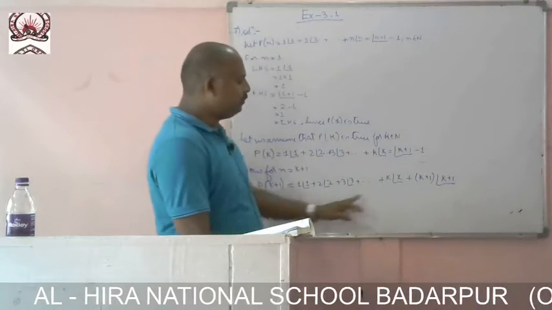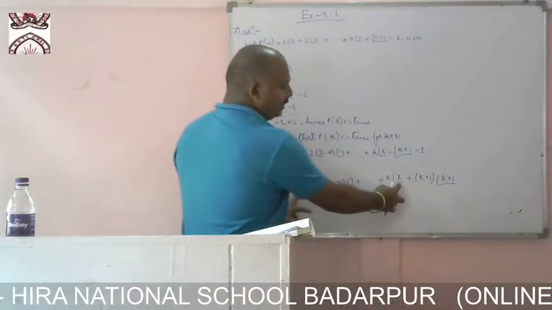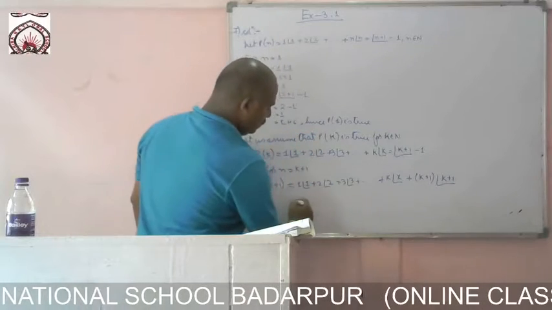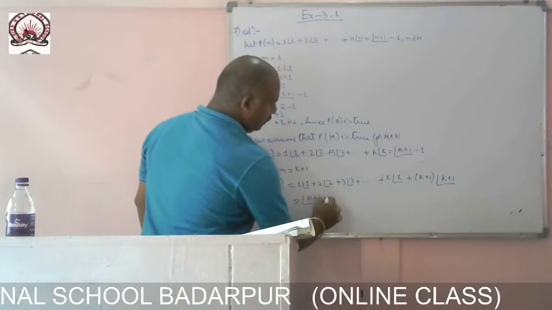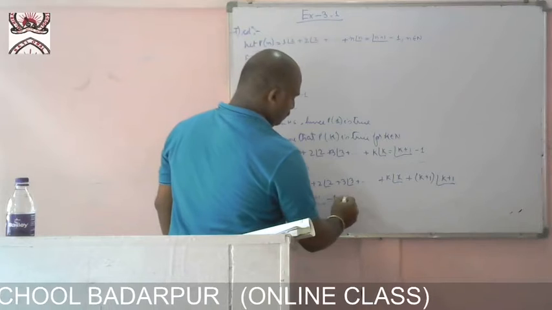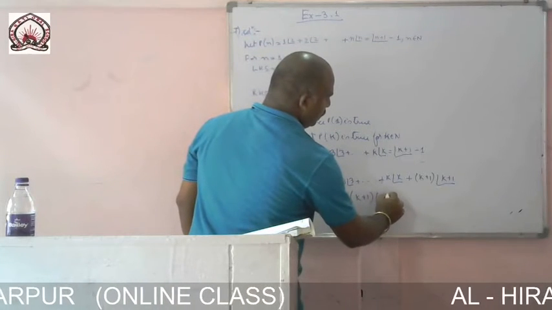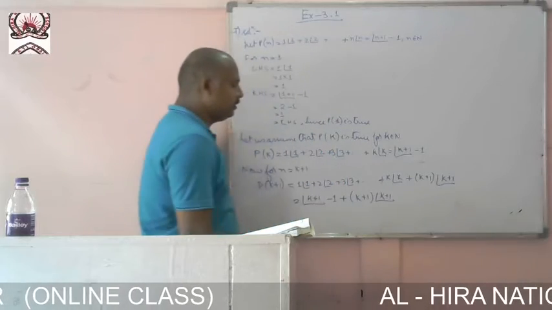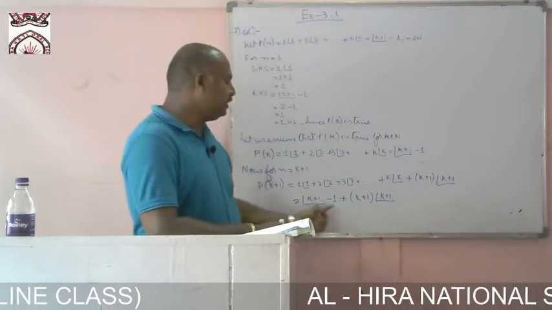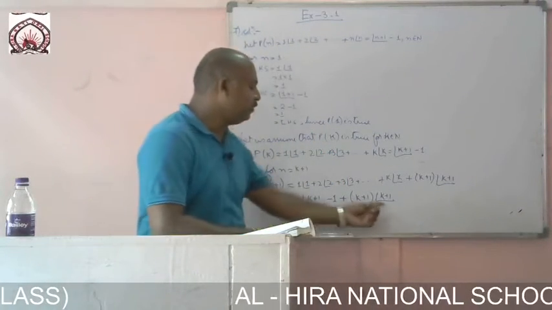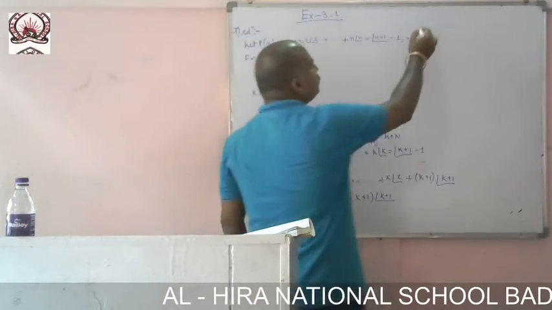So up to this much, what is the value we are getting? This is k plus 1 factorial minus 1, plus k plus 1 into k plus 1 factorial. Now from these two, what can we take common here?